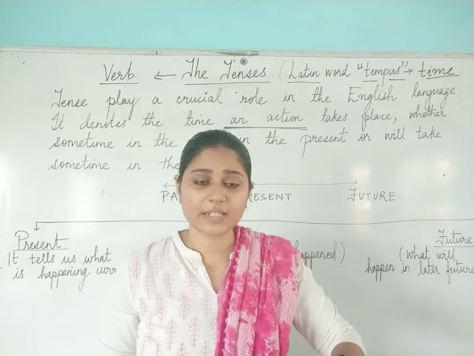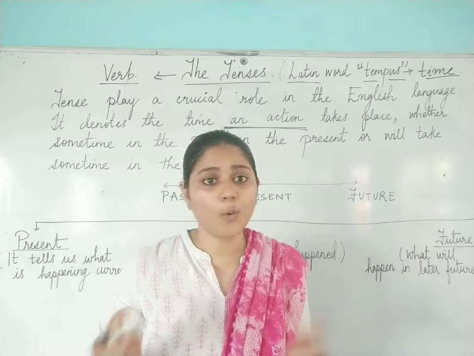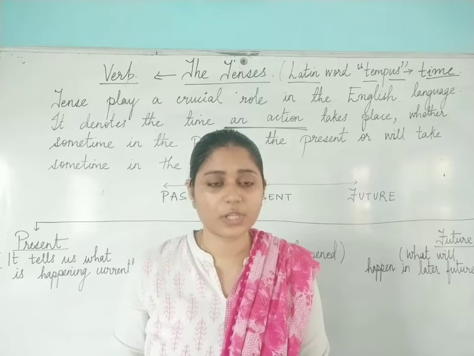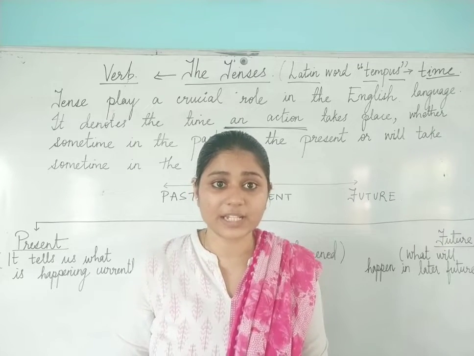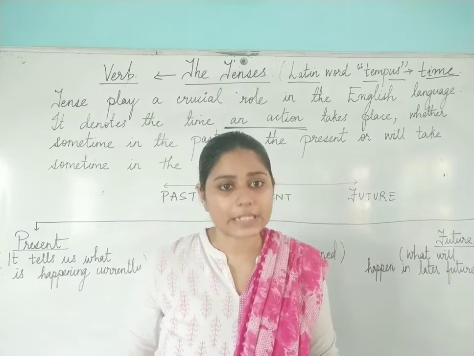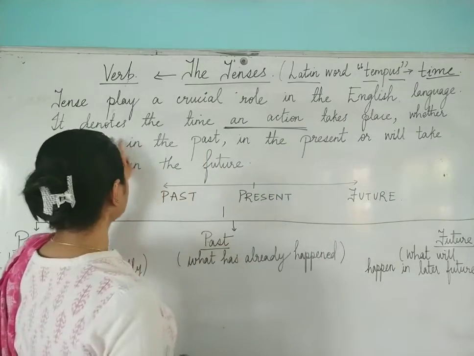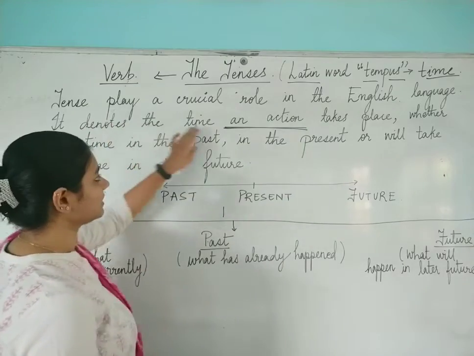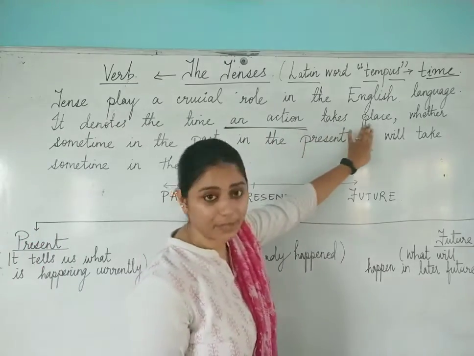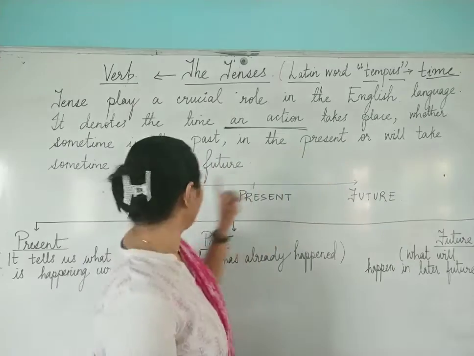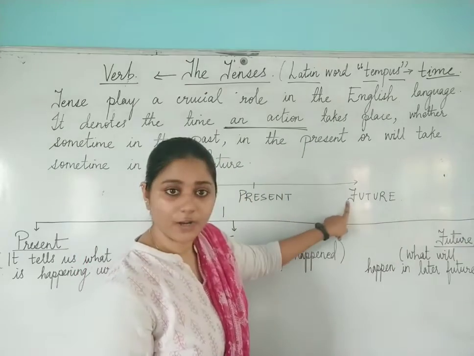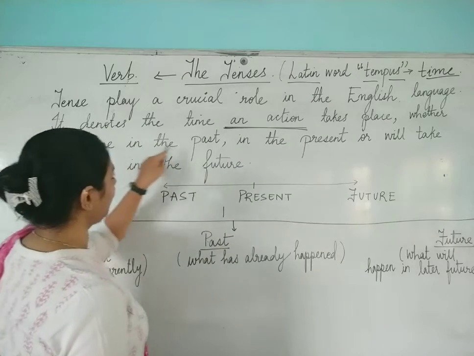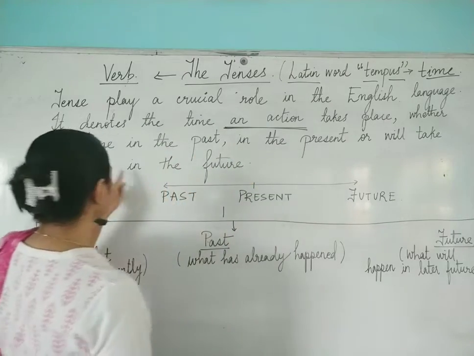I went to the market: the action has taken place in the past. I am going to the market: at the present moment I am going to the market, so the action is taking place now. That is present. So tense plays a crucial role in the English language and denotes the time at which an action takes place, whether sometime in the past, in the present or sometime in the future.